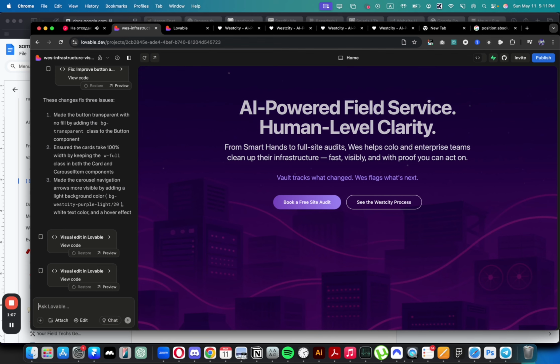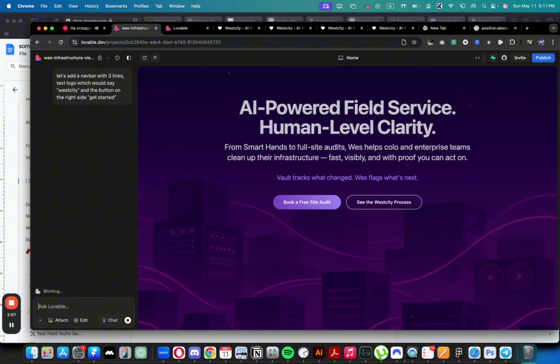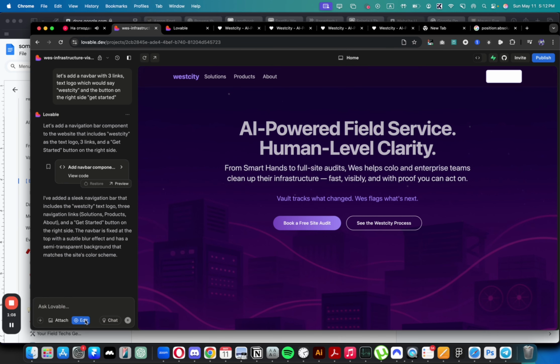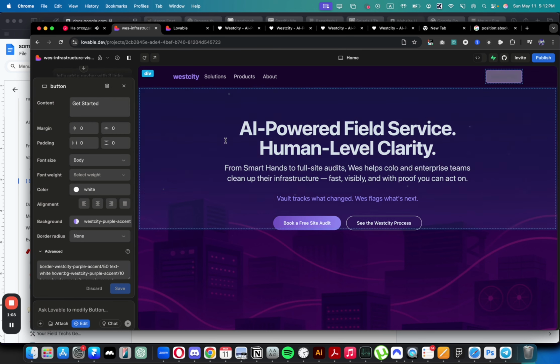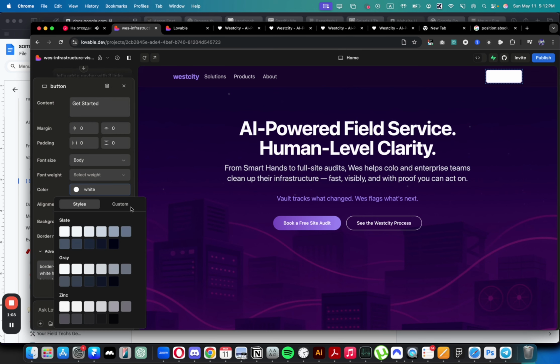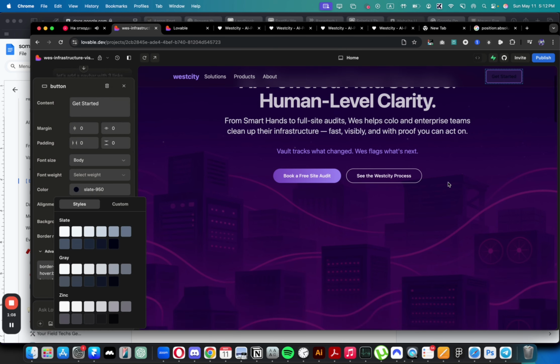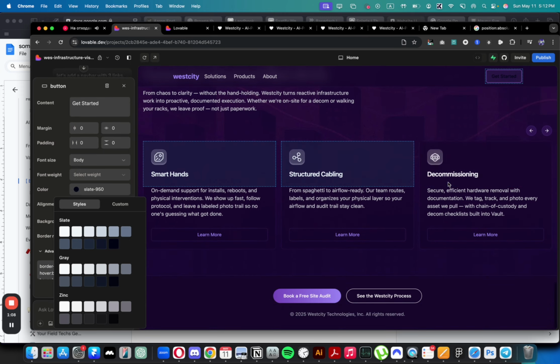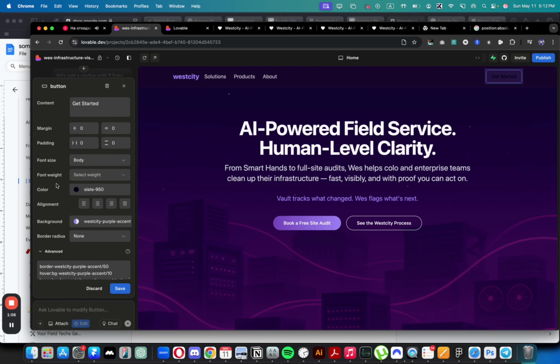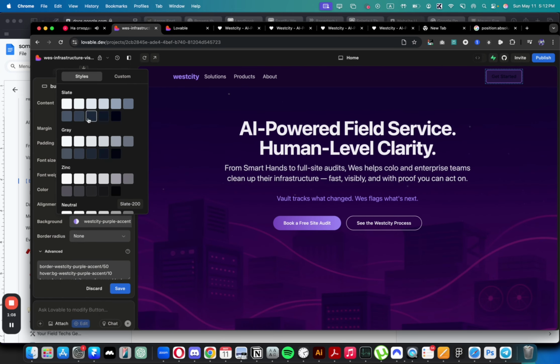And let's see if he's going to do a good job on adding a nice navbar that would be responsive on mobile devices. It did add it, which is great. The only thing I would need to change is the button because it messed up all of the colors. So I want to make sure I'm not changing other colors. So that would be that, and background.